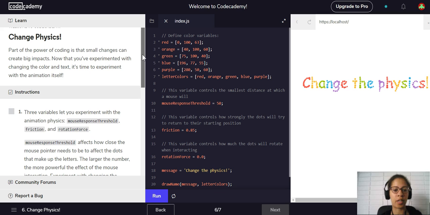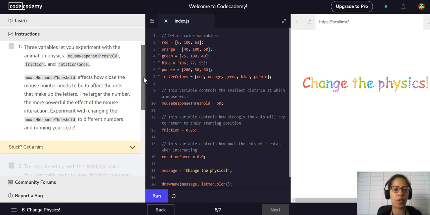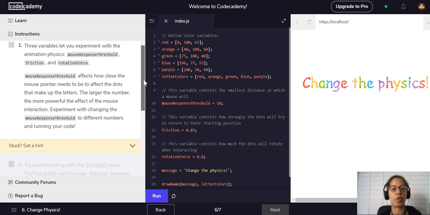Part of the power of coding is that small changes can create big impacts. Now that you've experimented with changing color and text, it's time to experiment with the animation itself. Three variables let you experiment with the animation physics: mouse response threshold, friction, and rotation force.